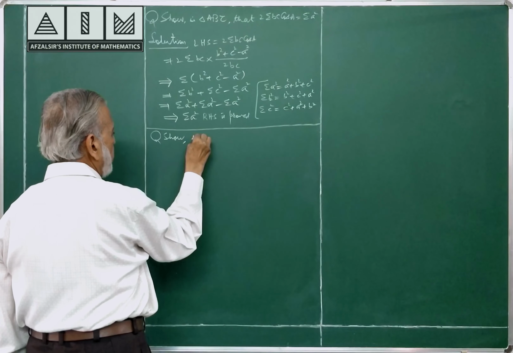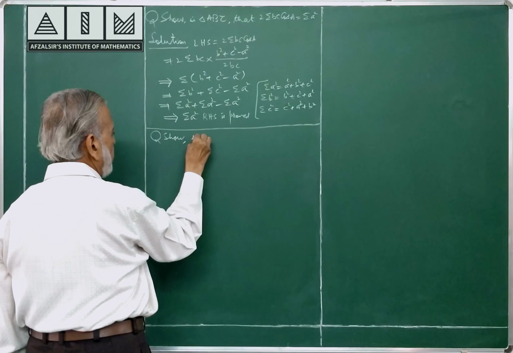Please see this expansion. b square plus c square into cos square A by 2 minus 2bc into cos square A by 2. Understand fully well the work done.